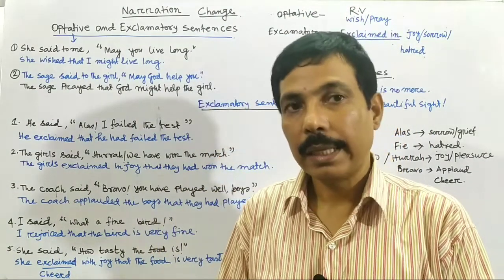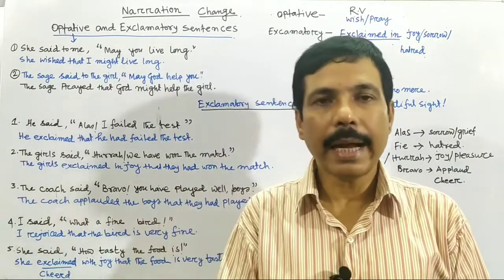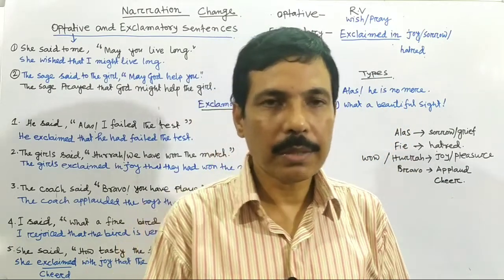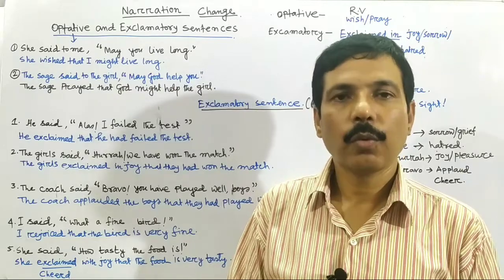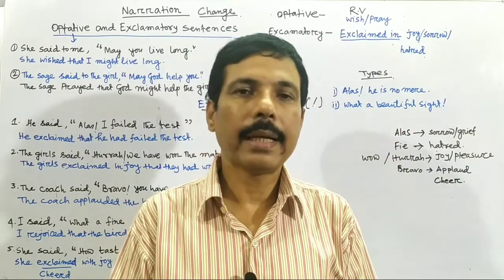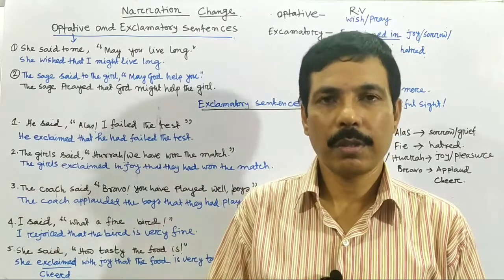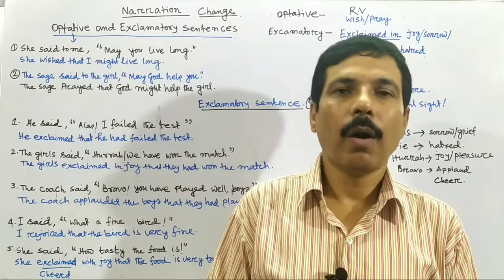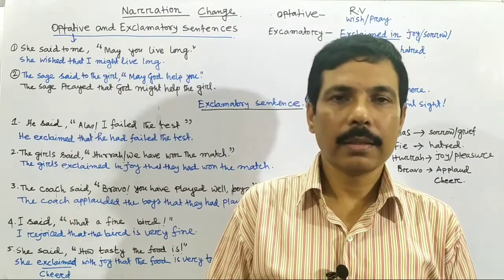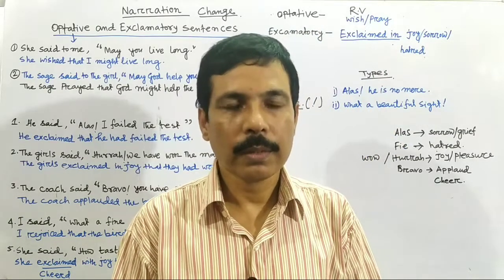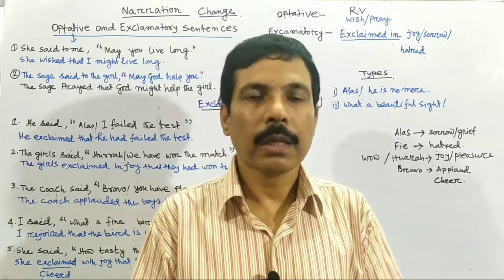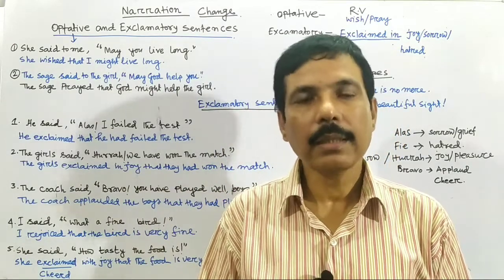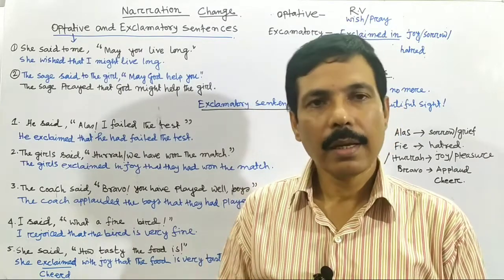That's right. But there is a clue. You can easily identify an optative sentence, because optative sentences generally start with may or might, or there will be a might. Suppose, may God bless you, may you live long, may you succeed in life, or God might help you. These are optative sentences. So you can identify an optative sentence because the sentence generally starts with the word may or might, or there is might or may inside the sentence.